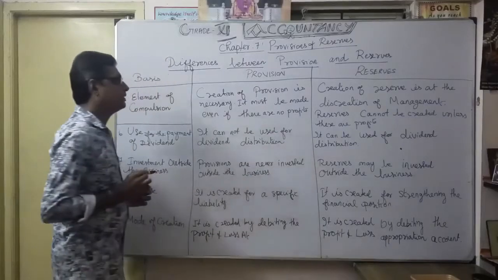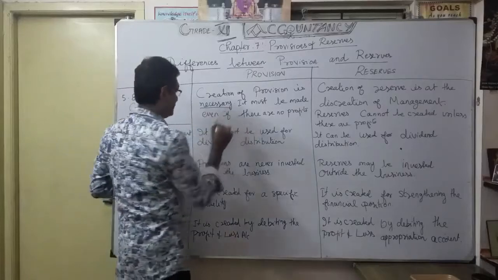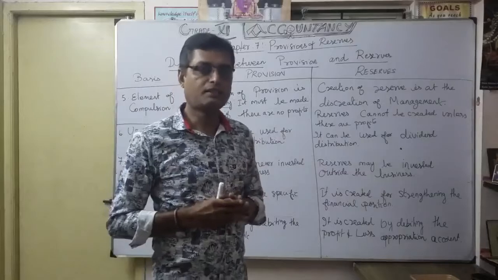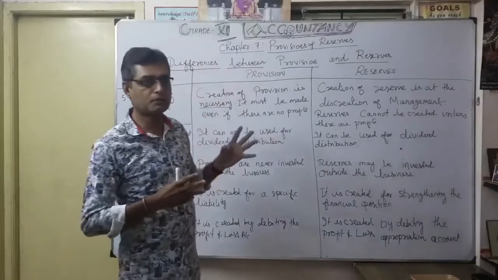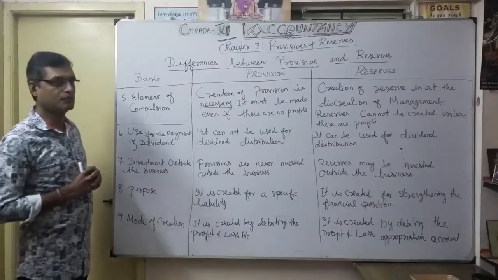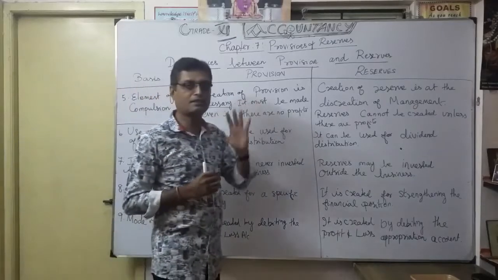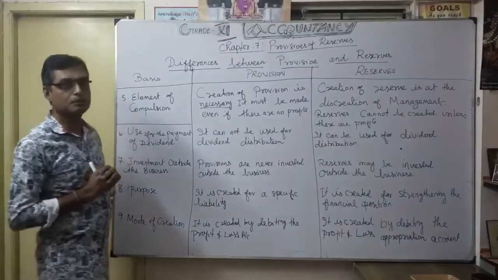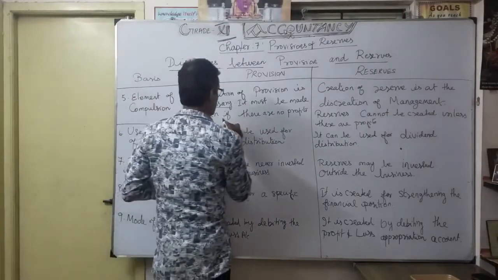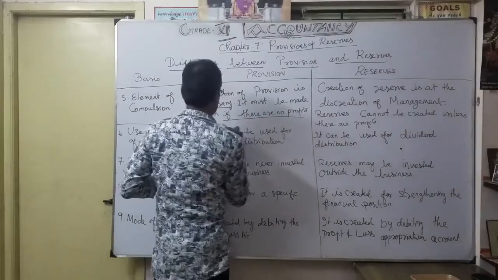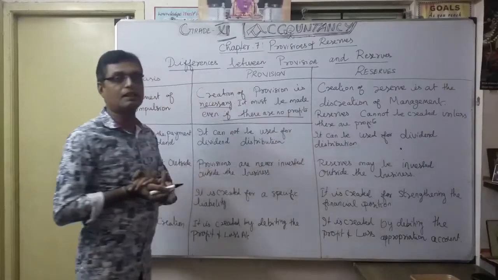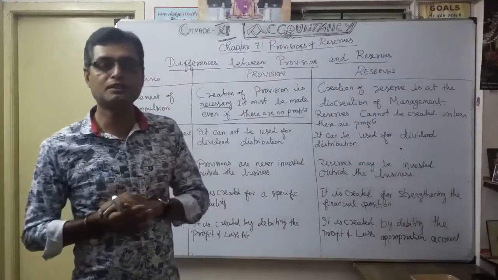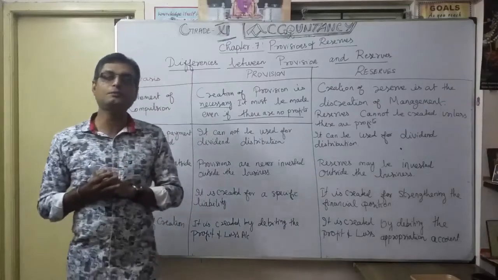See, the creation of a provision is necessary. It's very important. So depreciation, yes, we must create. Taxation, yes, we must create. Like that, the provisions for these expenses are necessary. That's why the question arises of the element of compulsion. So it must be made. It's very important. Even if there is no profit, understood, whether you are earning profit or not, the provision is definitely necessary.